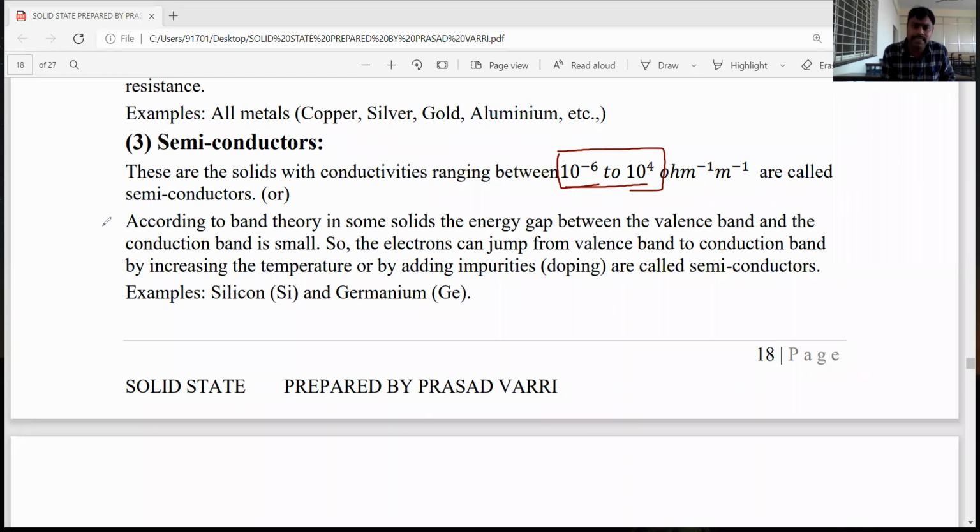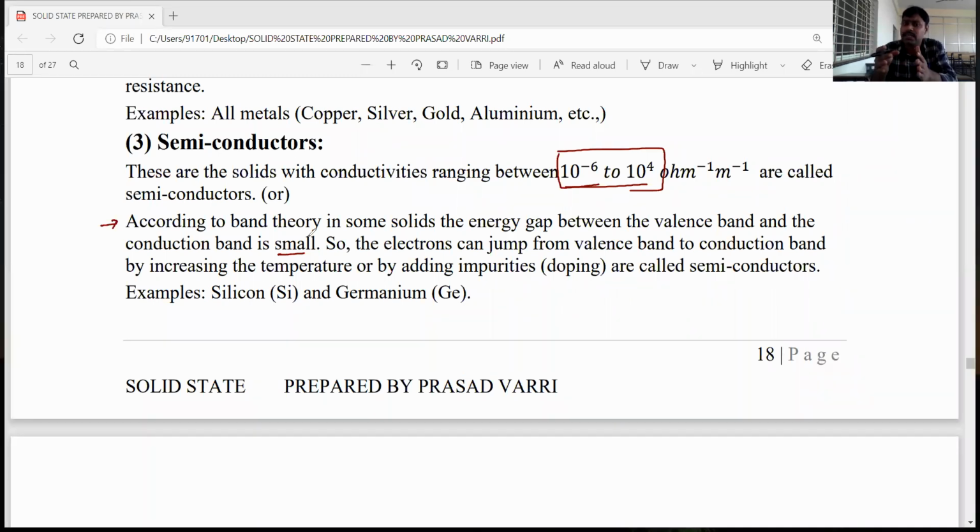According to band theory, in some solids the energy gap between the valency band and conductance band is very small. That gap is less than in insulators and more than in conductors.